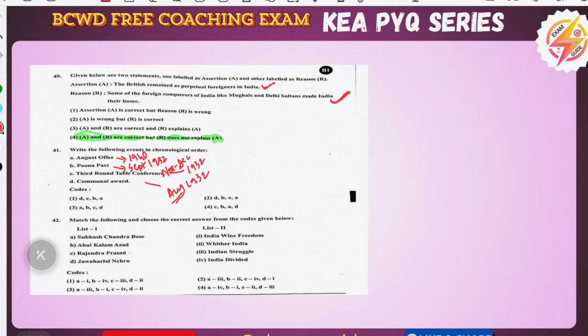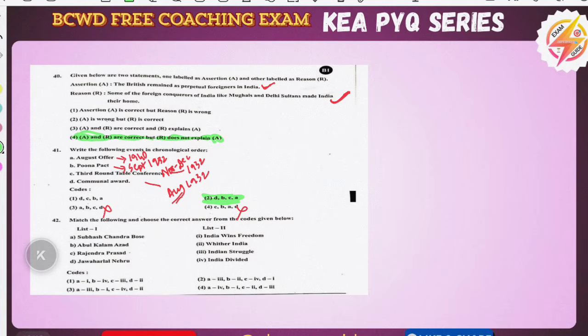See, you can solve this question now. First August, next September, next November-December, and last is the August Offer. That is, A is last. When you know it is last, 2 options are eliminated. The Communal Award is the first option, then comes the Poona Pact, and then it is completely solved. That is DBCA, the right option.